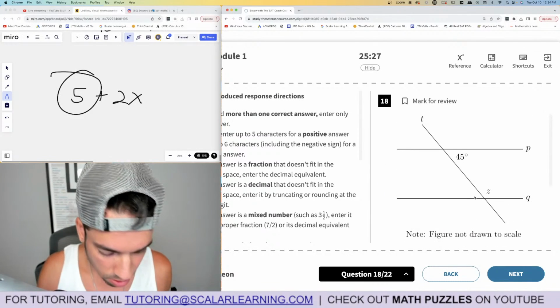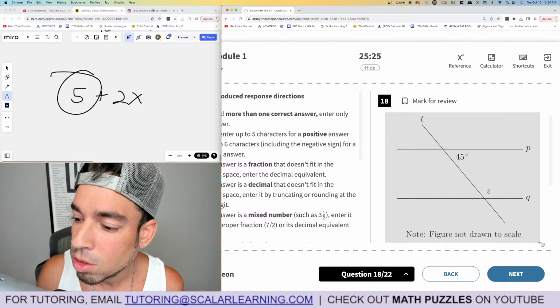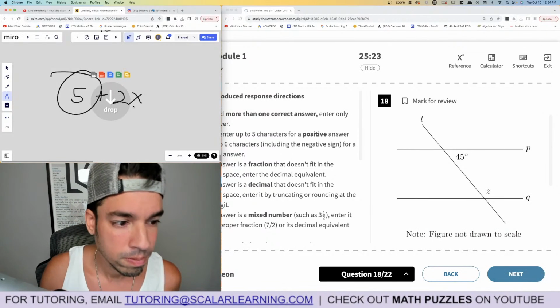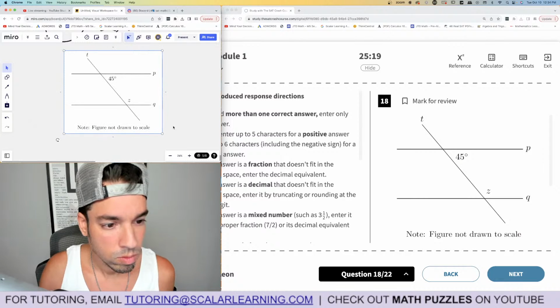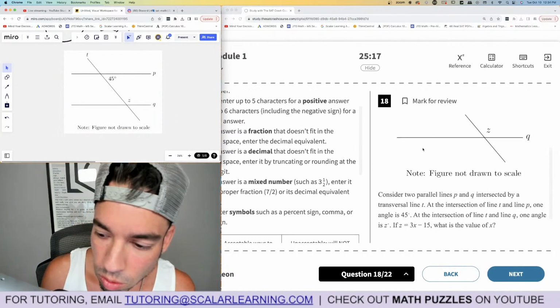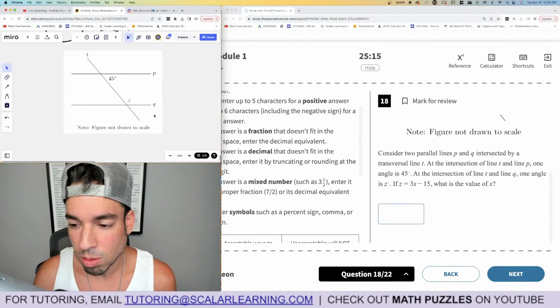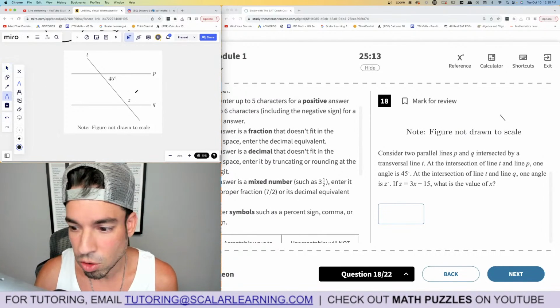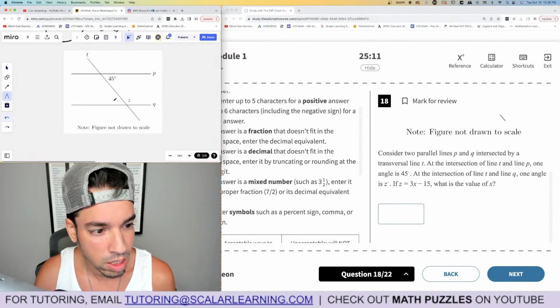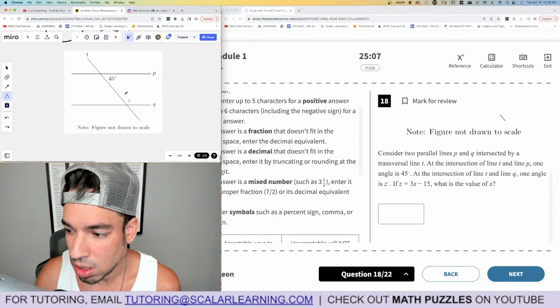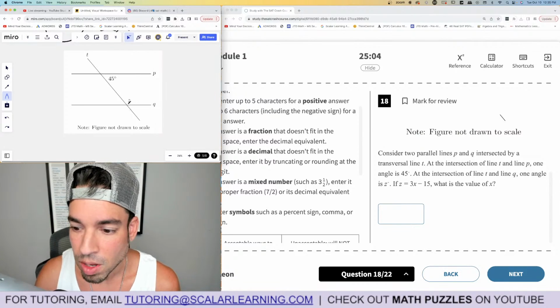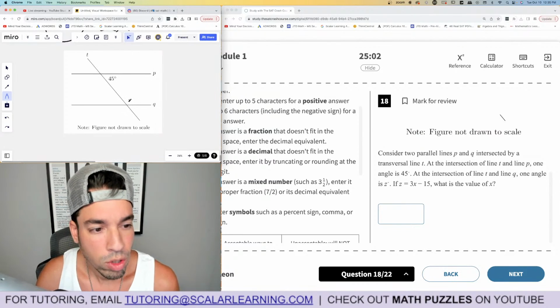Oh, hold on. Let me get the diagram over here. I'm going to do a little copy-paste so we can draw on it. So, figuring out drawing scale. Consider two parallel lines P and Q intersected by transversal T, which is this thing. It just means it hits both of them. And one is at angle 45 at the intersection T and Q. One angle is Z. Sure. Z equals blah, blah. Okay. So here's the dealio, right?